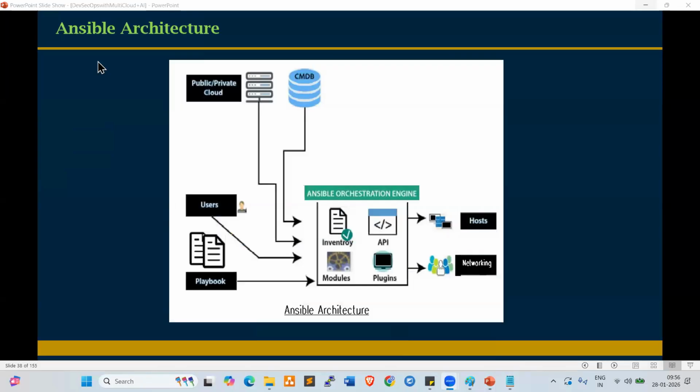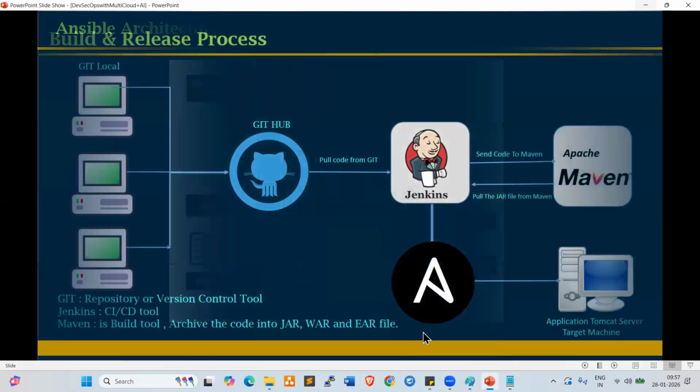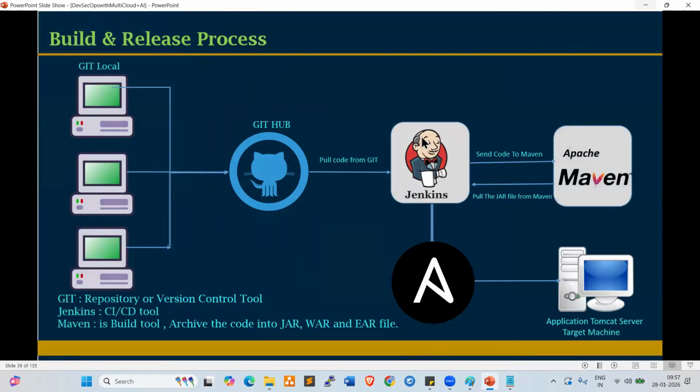Fine. So this is Ansible architecture. Look here. While working on Ansible, we'll go very deep dive. Ansible is a very advanced, very core tool. By using Ansible, we can automate any deployments, any advanced deployments. Now look here. We can integrate Ansible with Jenkins. Jenkins triggers the job to Ansible. Ansible goes and deploys the applications on target servers, Tomcat server or application server. Clear, right, everyone?